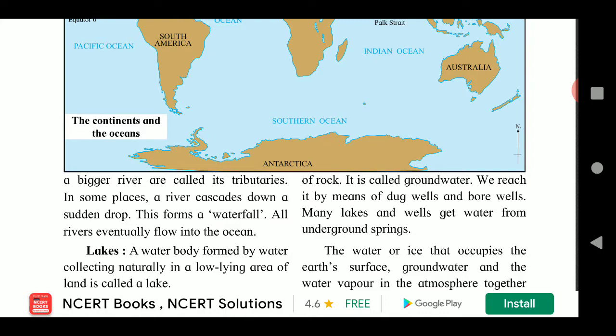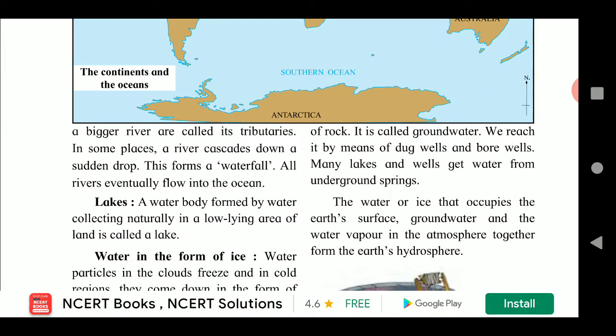Lake, a water body formed by water collecting naturally in a low-lying area of land is called lake. Lake means what? Sarovar. Water in the form of ice. Water particles in the clouds freeze in cold region. In cold region what happens? They come down in the form of snow, like in Jammu Kashmir area.